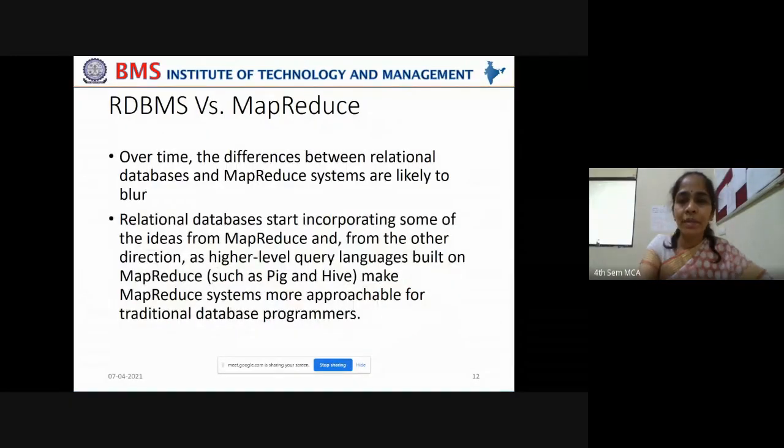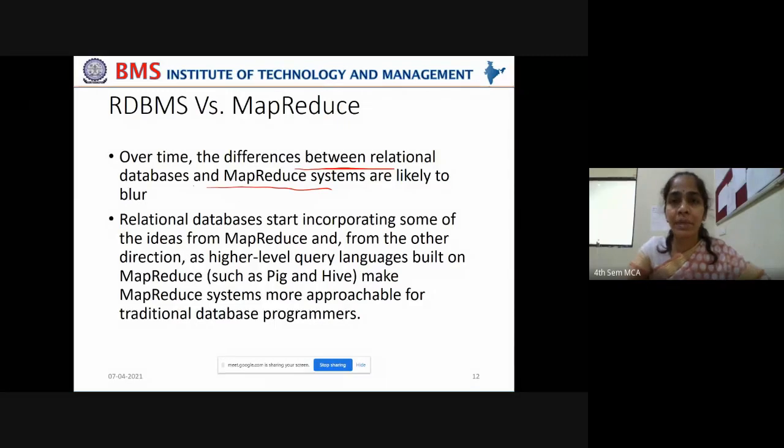So over time, the differences between relational databases and MapReduce systems are likely to blur. Before, we used to say big data because volumes of data kept increasing. But now the mark between data and big data has been almost erased because of improvements in the technologies to handle large volumes of data.